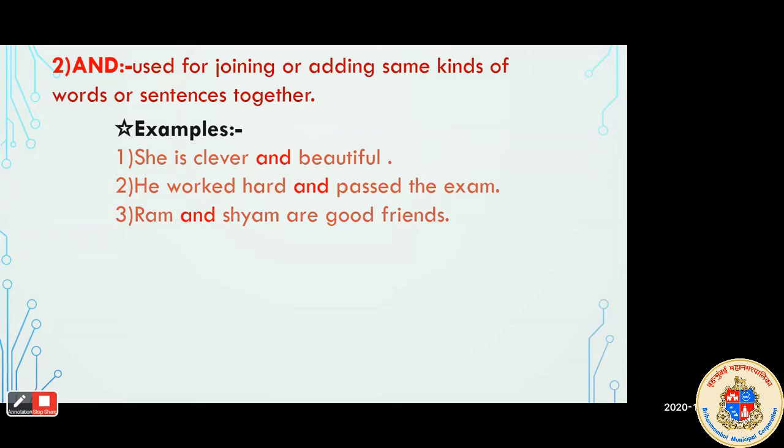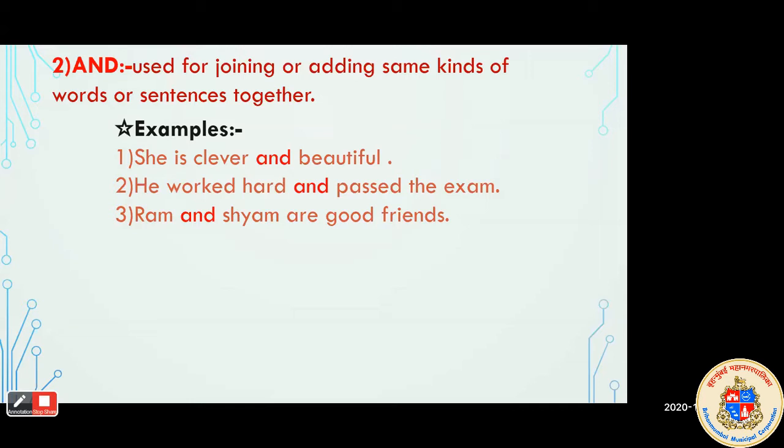The second sentence is, he worked hard and passed the exam. Here also there is one clause, he worked hard. He worked hard and passed the exam. Here you can see work is a verb, and pass is also a verb. So here the and joins these two words, or we can also call this a phrase, a group of words. He worked hard and passed the exam, in a similar structure.